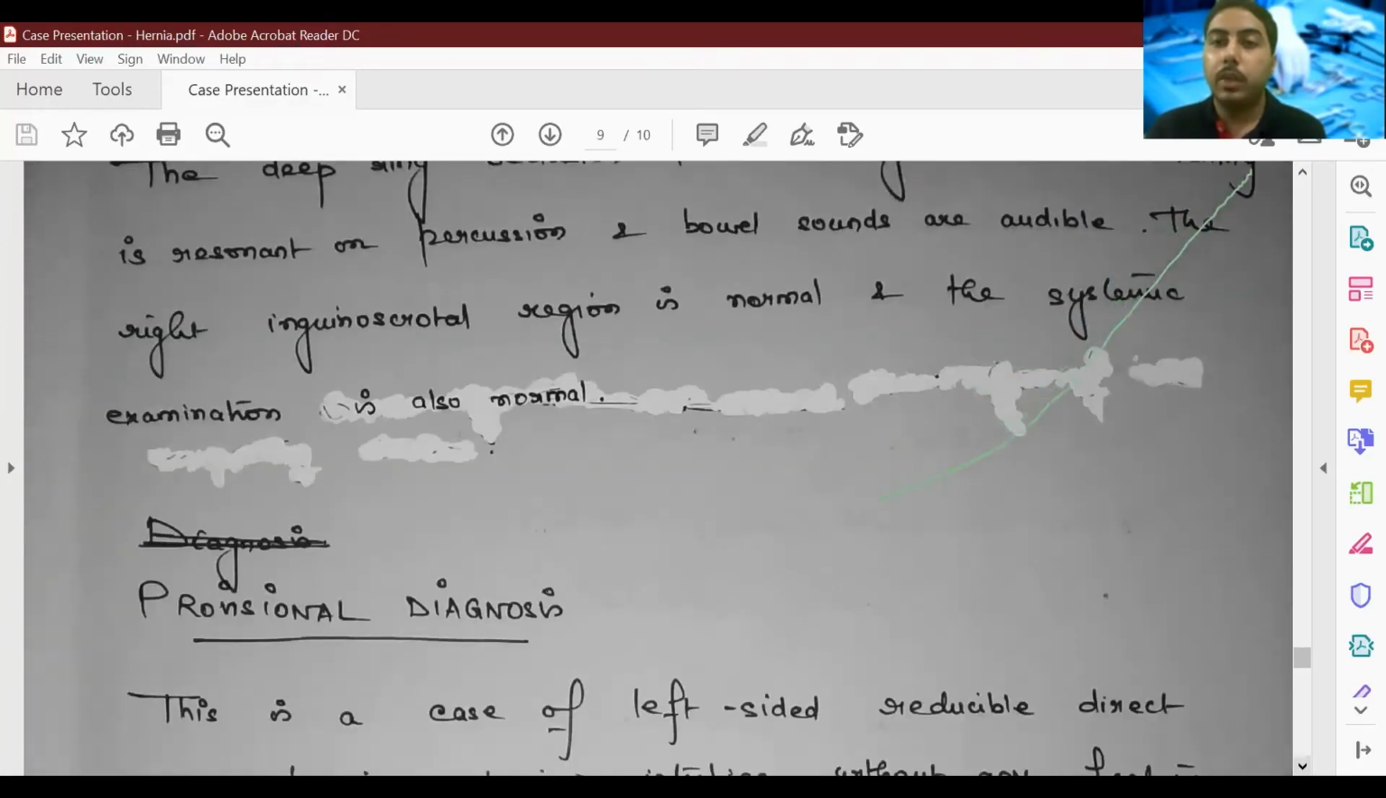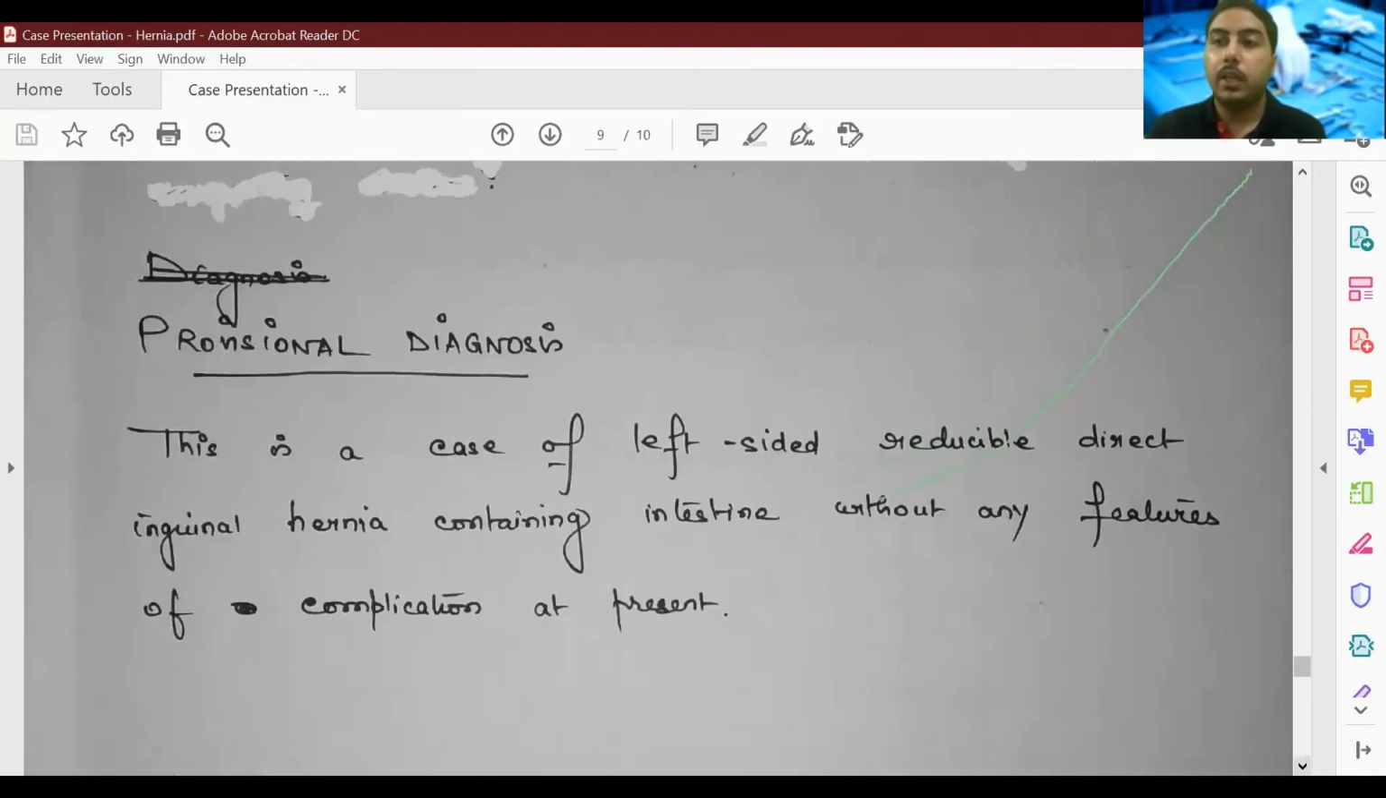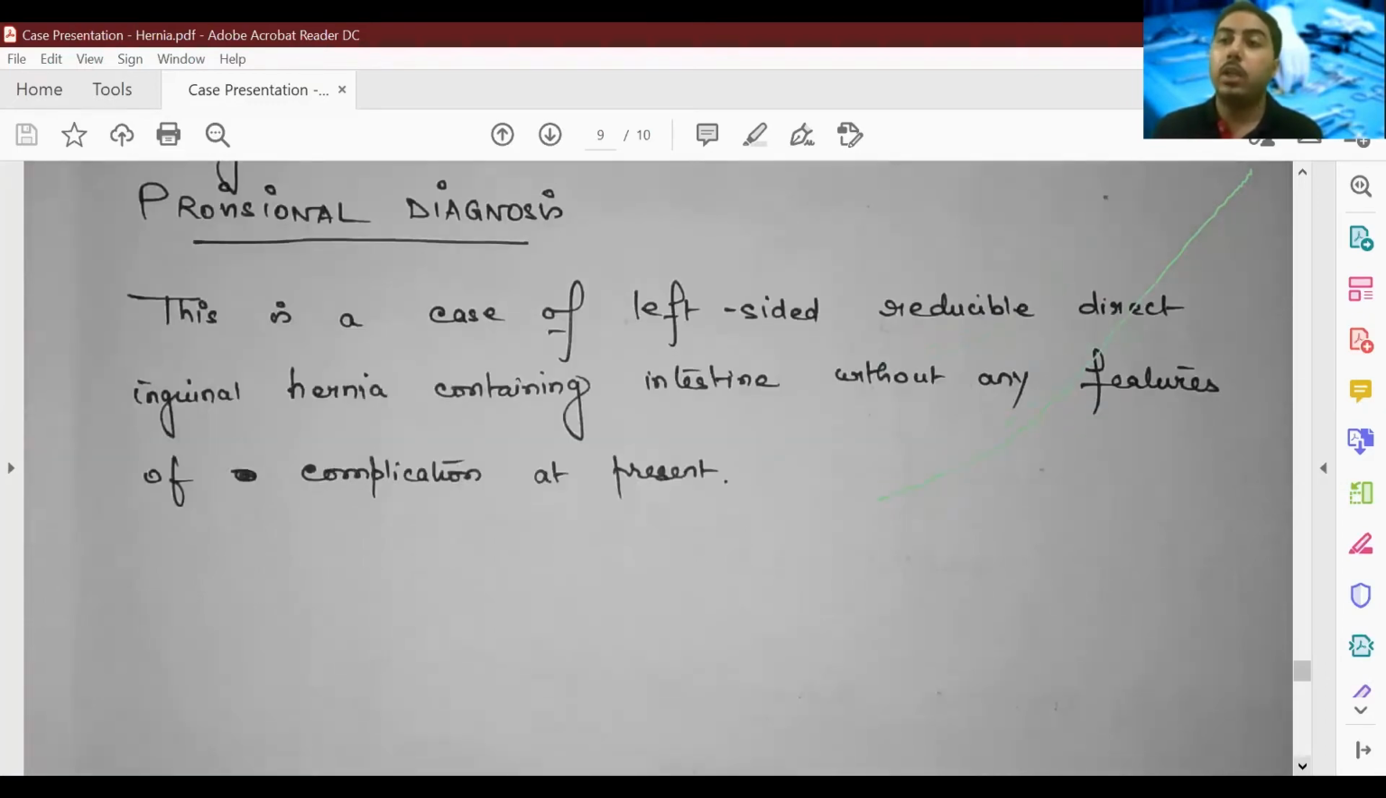Okay, so last we have provisional diagnosis. So this is a case of left-sided reducible direct inguinal hernia containing intestine without any features of complication at present. So whenever you are mentioning hernia, you can mention whether it has any feature of complication or not. Complication means irreducibility, strangulation, etc., which you have to elicit in the history and examine during the local examination. So it is reducible. That is also a very important point that you need to mention, and whether it's a direct or an indirect inguinal hernia.